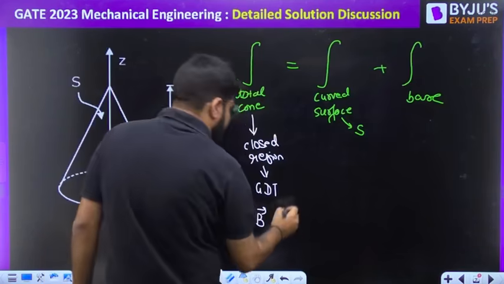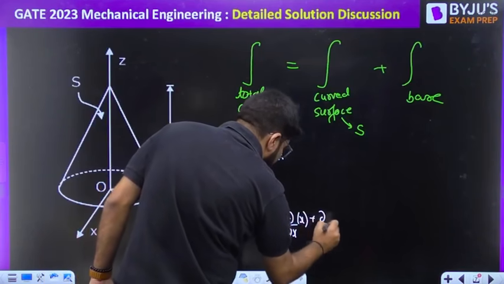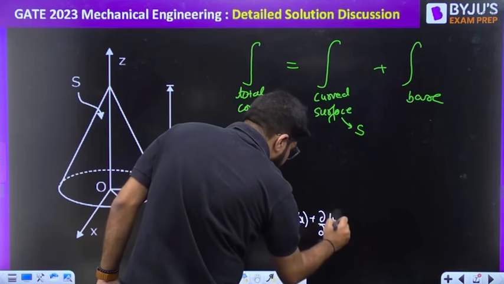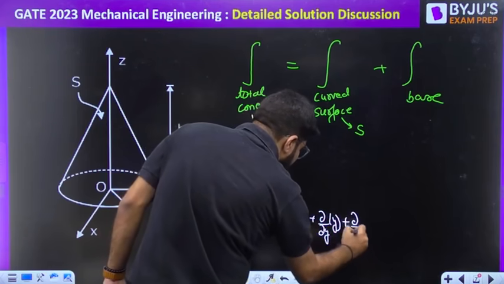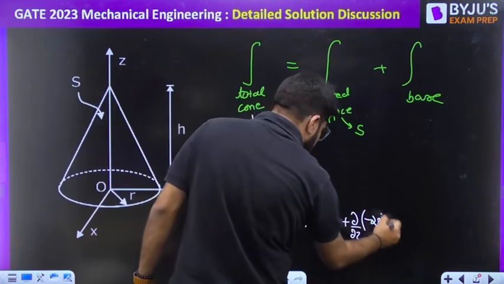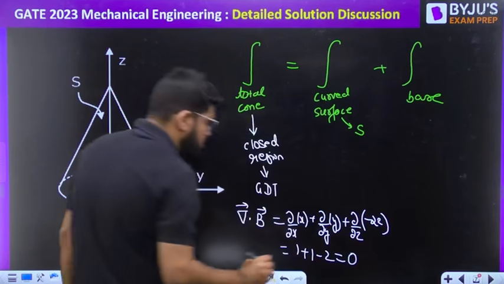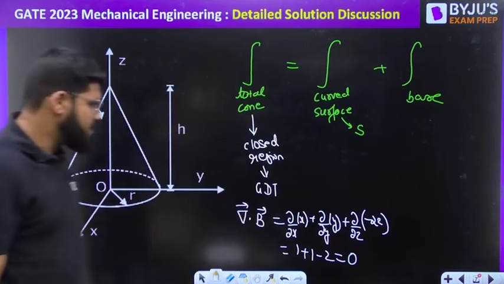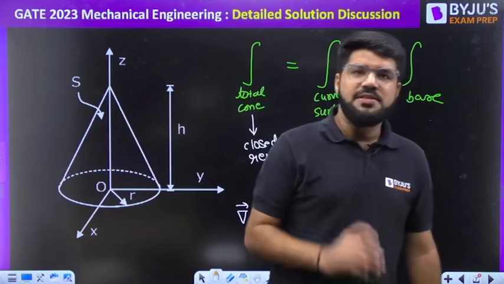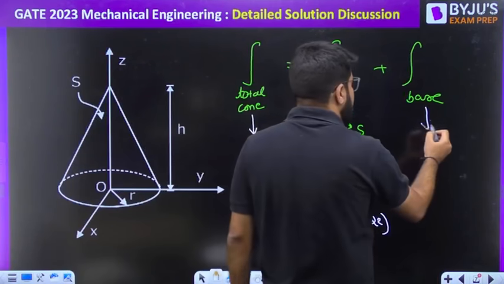Del by del x of the x component, del by del y of the y component, del by del z of the z component, which is minus 2z. So that is 1 plus 1 minus 2. The answer is equal to 0. So divergence is 0. Let us talk about the integral over the base.